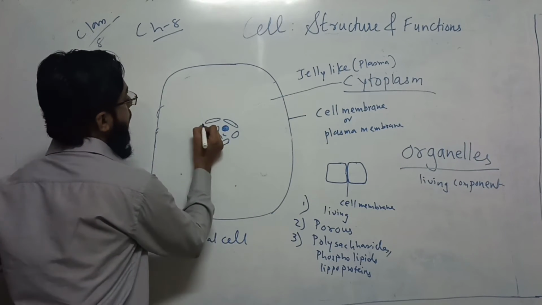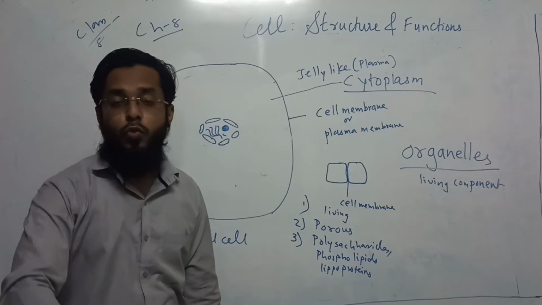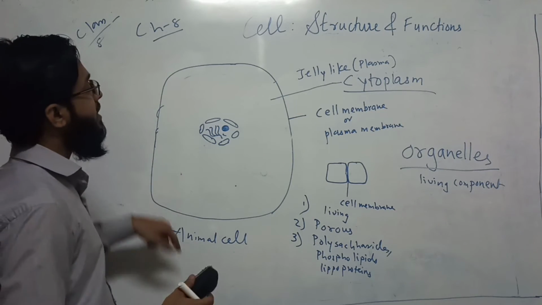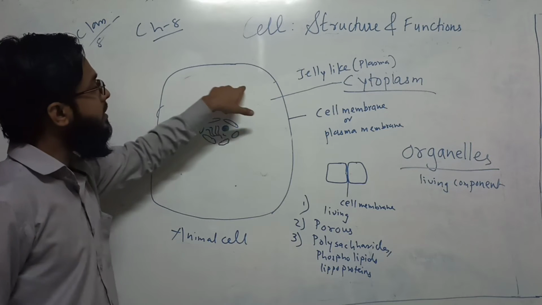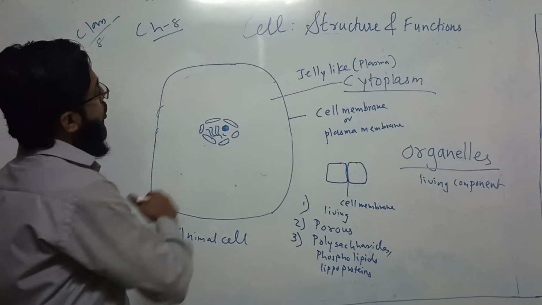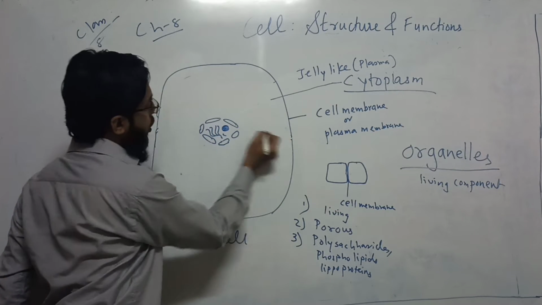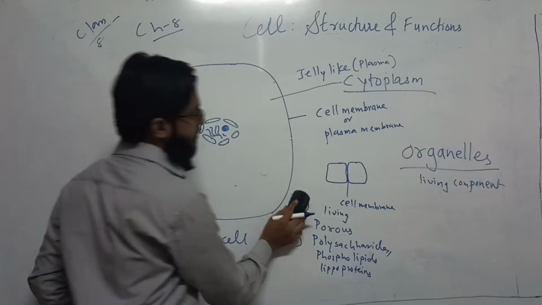For example, if we have a classroom, we have a floor, and on this floor we have benches. In the same way, the floor of the cell is known as cytoplasm, which is a jelly-like structure, and in this cytoplasm, every organelle is present, from the cell membrane to the nucleus. What is this? It is known as the nucleus.